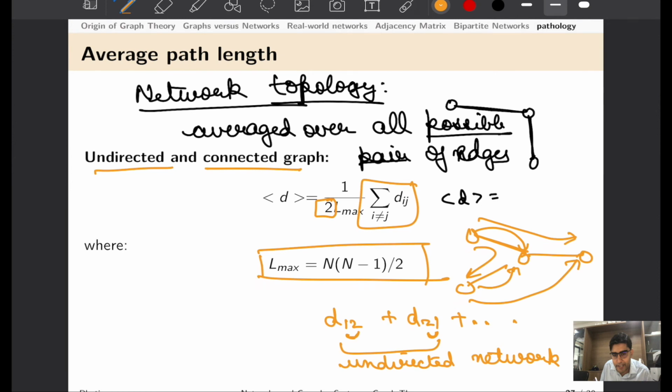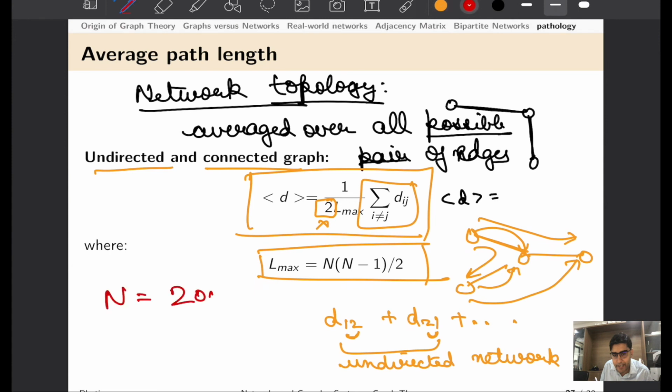Another way you can do that, you can only take i greater than j, and you would not be double counting it, and in that case there is no need to divide it by 2. But I find this particular form more mathematically convenient when it comes to computation of average path length in a network. Now, there is a small question for you. You don't have to submit it in the form of an assignment, but give it a thought.